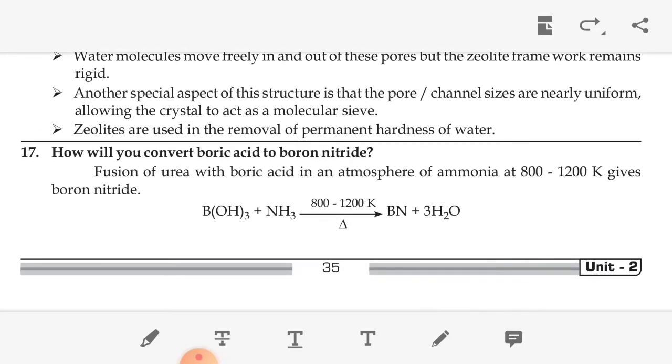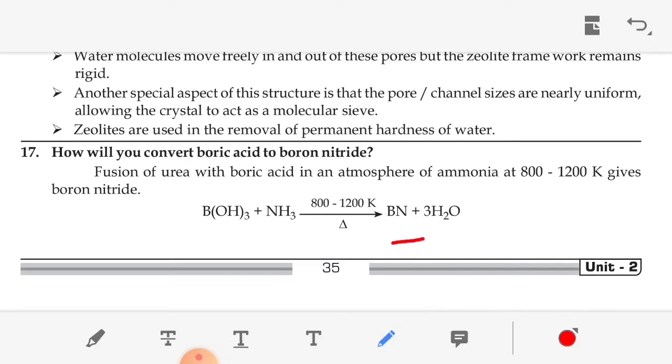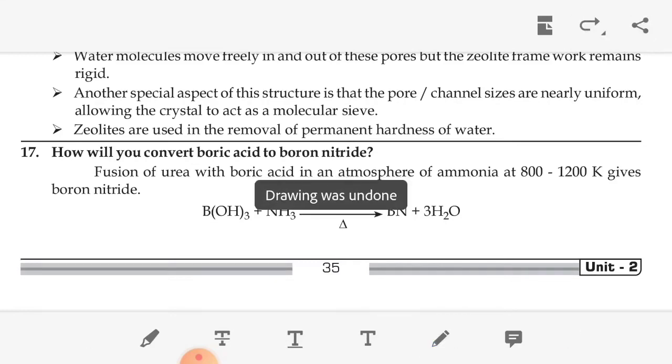The next question, how will you convert boric acid to boron nitride? Fusion of urea with boric acid, B(OH)3, in the atmosphere of ammonia at 800 to 1200 Kelvin gives boron nitride. So the equation is B(OH)3 plus NH3, at 800 to 1200 Kelvin, we get boron nitride, that is BN, plus water.